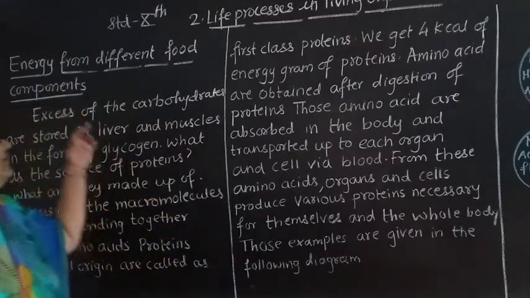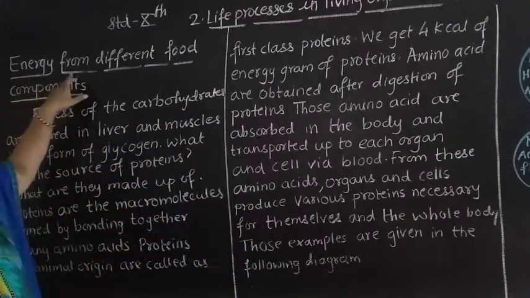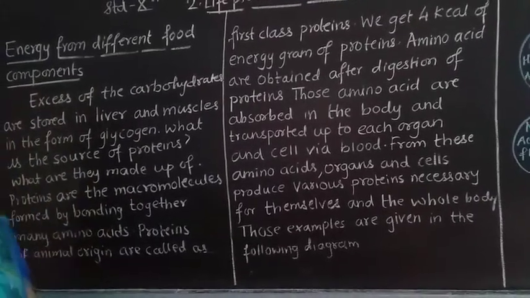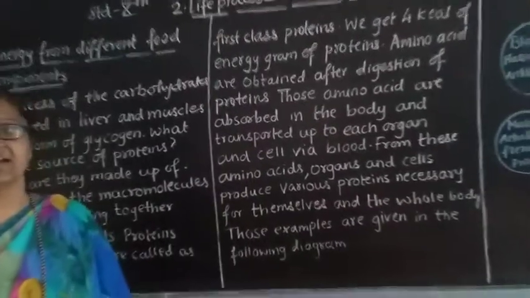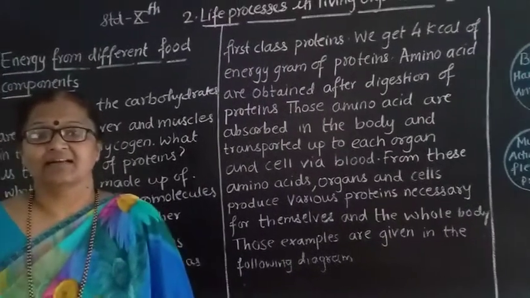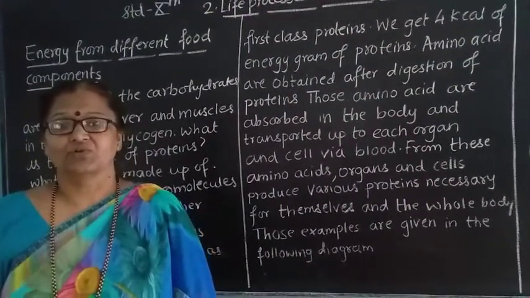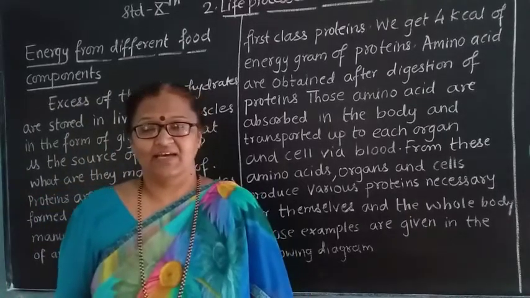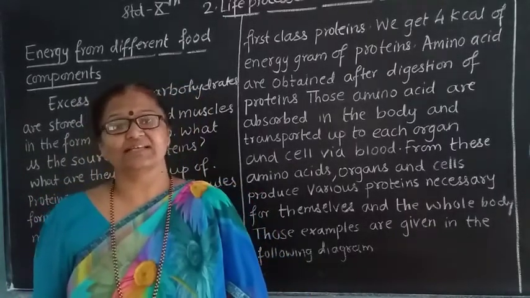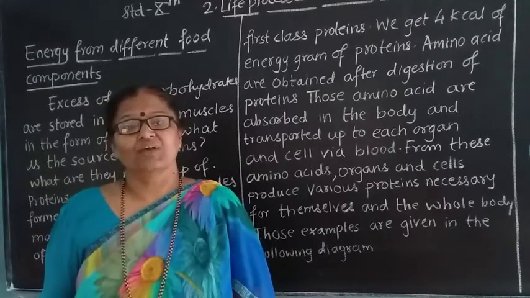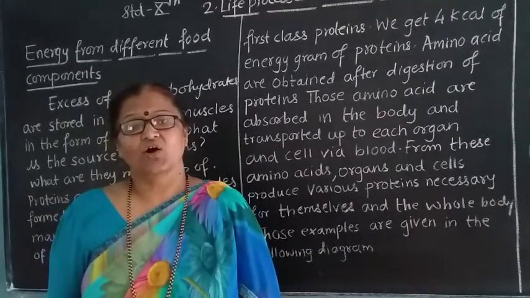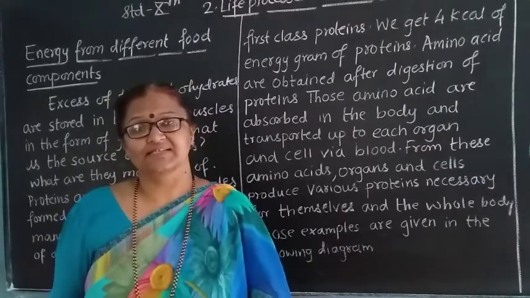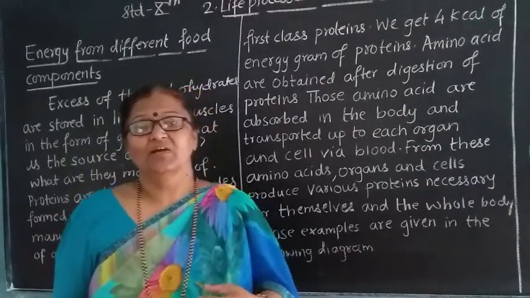What is that? Energy from different food components. We are eating various types of food, such as bhakri, chapati, rice, salad, vegetables, curd or buttermilk. These are various food substances we are taking in our meal.